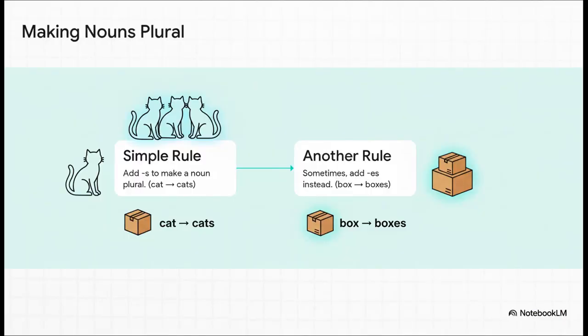So how do we make a noun plural? Well, the most common way is to just add an S right on the end. One cat becomes many cats. Simple. For some words, though, we add ES. Like with one box, it becomes many boxes.